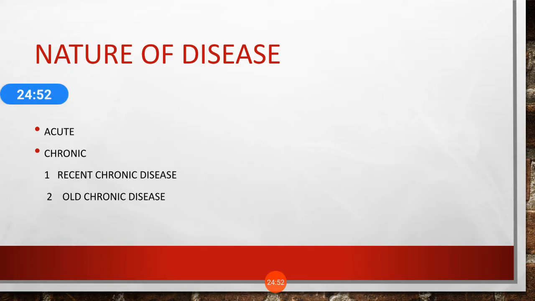Okay, so in case of the recent chronic disease, you can prescribe the high potency. In case of old chronic disease, when there is tremendous changes in the organs, some organs are damaged, you can prescribe the higher potency once in a day for 1 month. Okay, just to regulate the normal functioning of that organ.